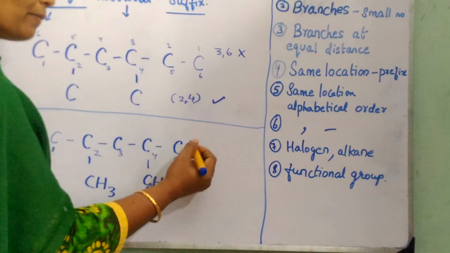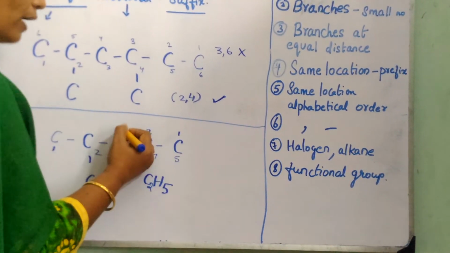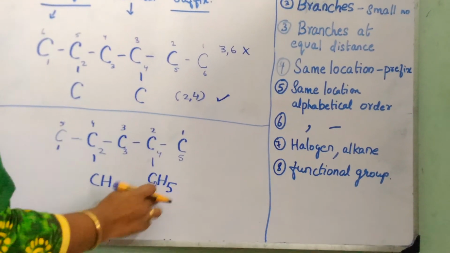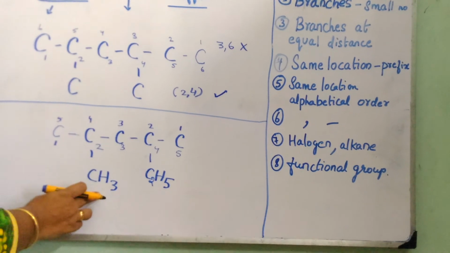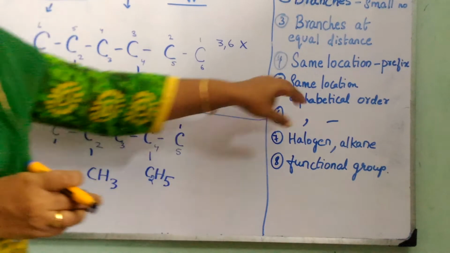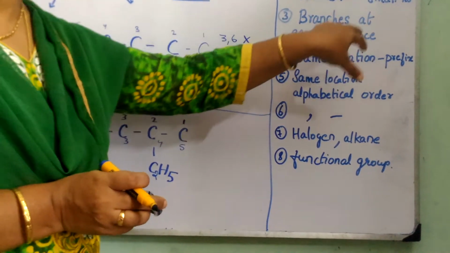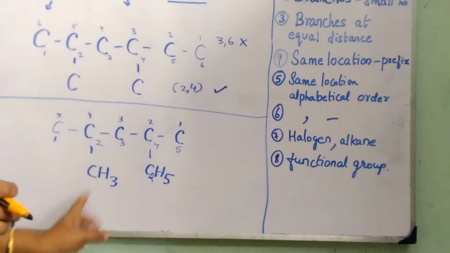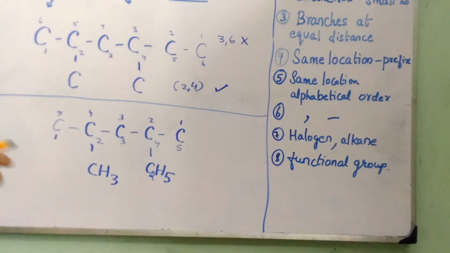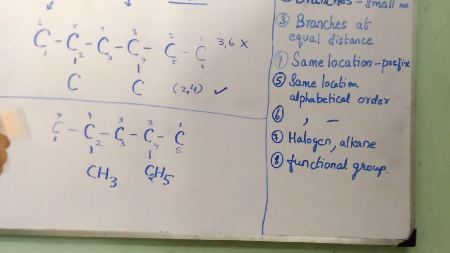If I start numbering from this carbon, 1, 2, 3, 4, 5, then the ethyl group gets the second position and the methyl group gets the fourth position. So there is a confusion here. If the branches are at equal distances, if the branches are the same, you can number from any end. If the branches are different, just go for the alphabetical order.